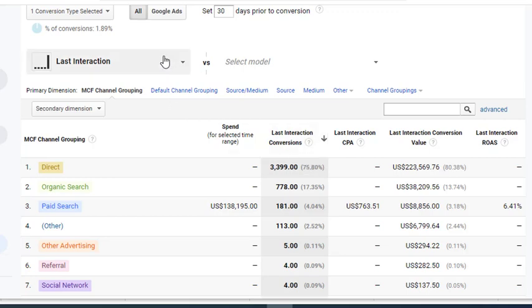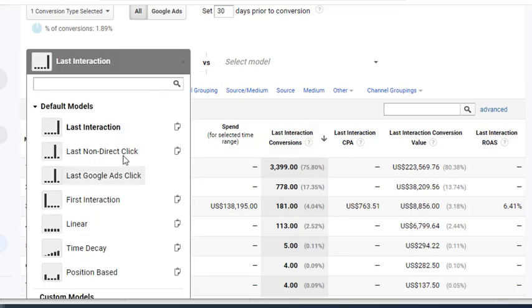But if we change that over, it could be non-direct click, if they have information further back the line that they'd been somewhere else beforehand, they can attribute it that way. Google ad clicks, first interaction. So maybe you're trying to create awareness, and first interaction is what you want to look at here, to see what's creating access to new customers. Maybe first interaction would be an interesting thing to take a look at.